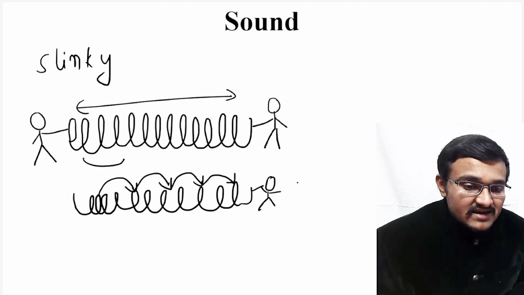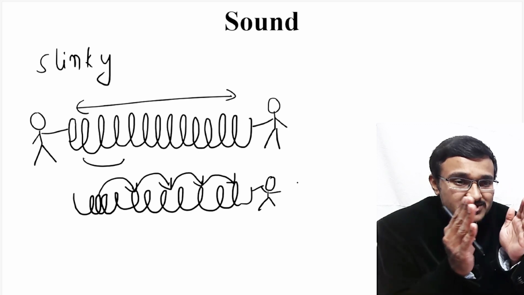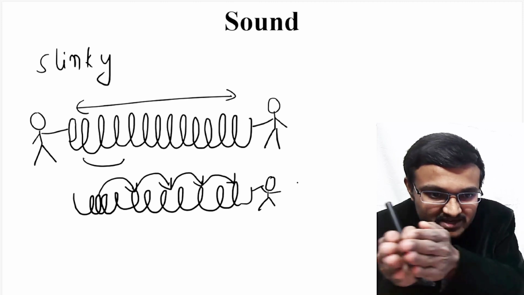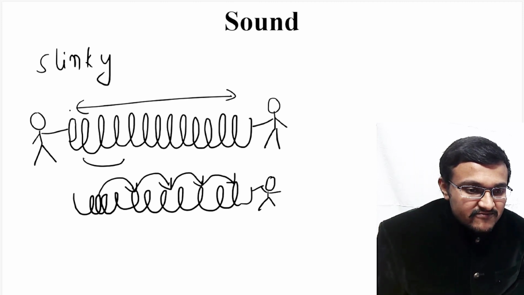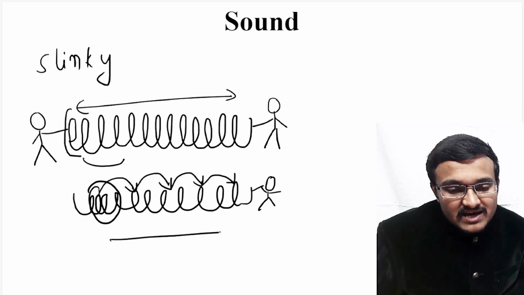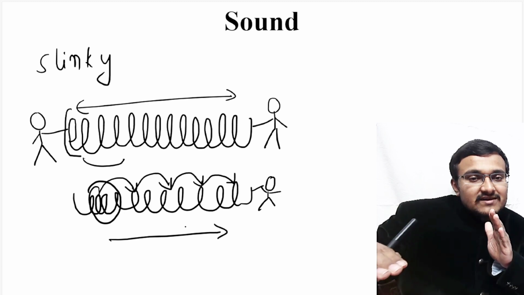So here you can see that the smallest amount of compression which you can observe in the slinky will be moving longitudinally in this particular direction. For example, if your friend shakes this slinky from this side, you can see this compression moving along the slinky in a longitudinal direction.